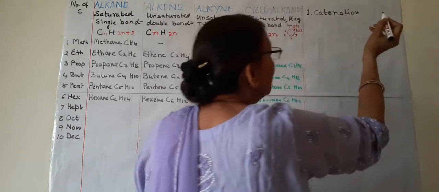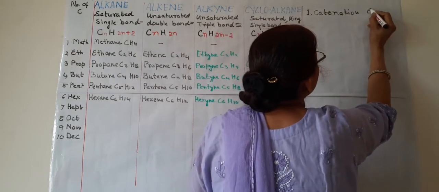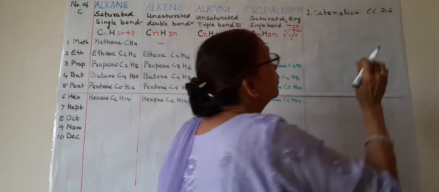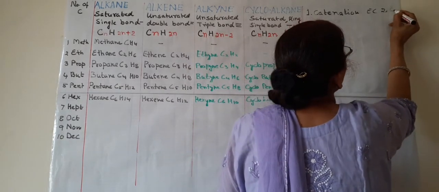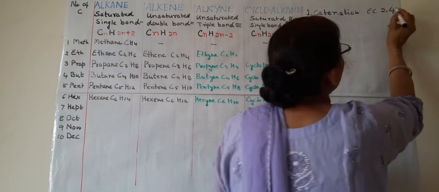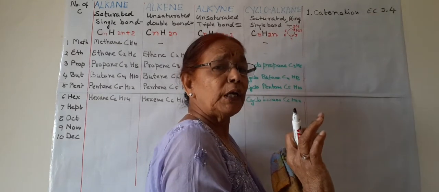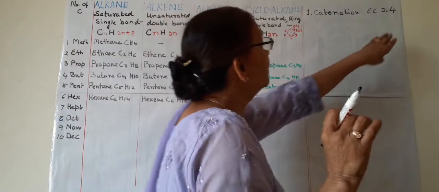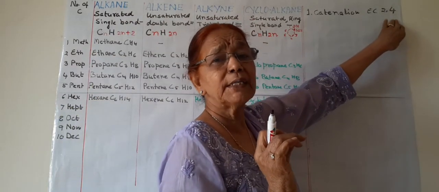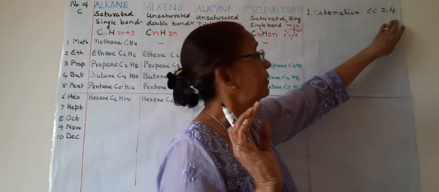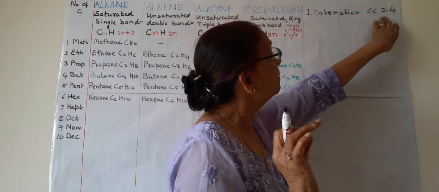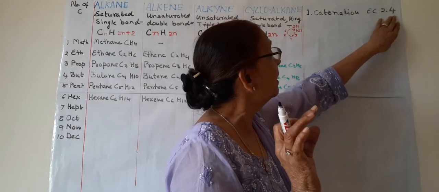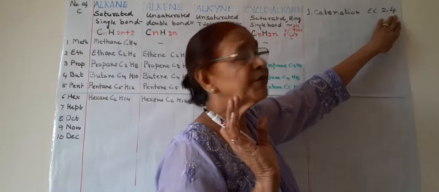All of us know the electronic configuration of carbon is 2, 4. It is a non-metal, and the outer shell has 4 electrons. What does it mean? It means the valency of carbon is 4, or we can say it is tetravalent. As carbon has 4 electrons in the valence shell, it is known as tetravalent.